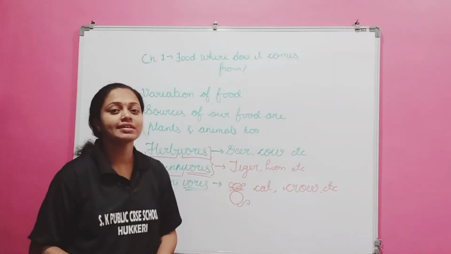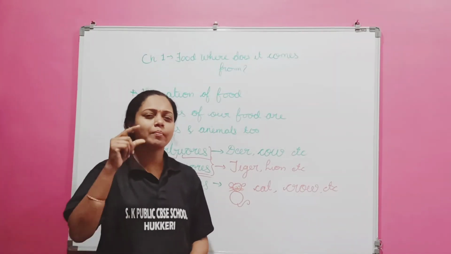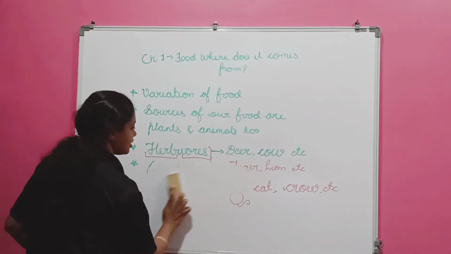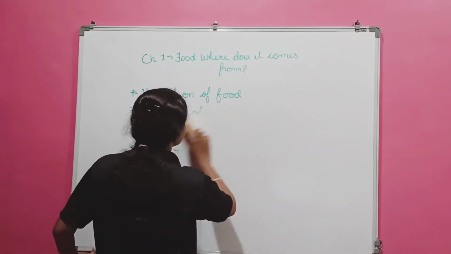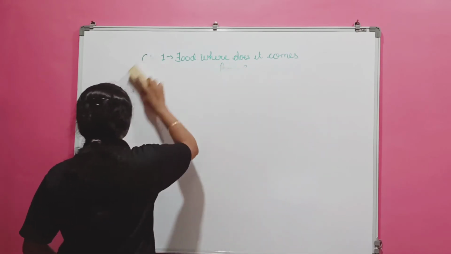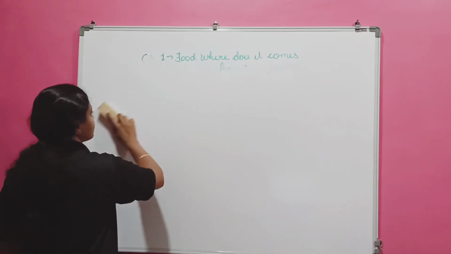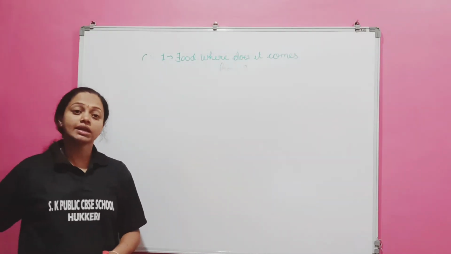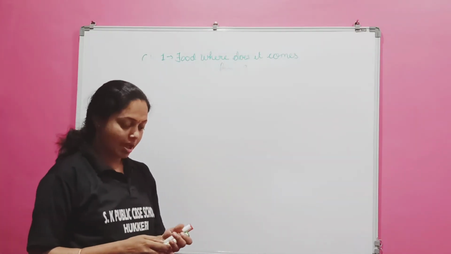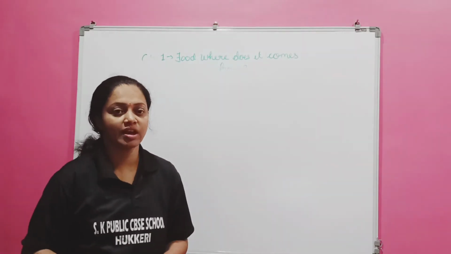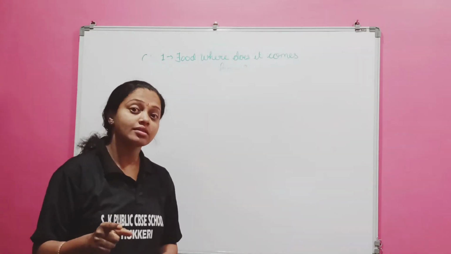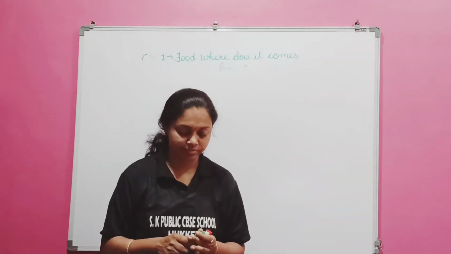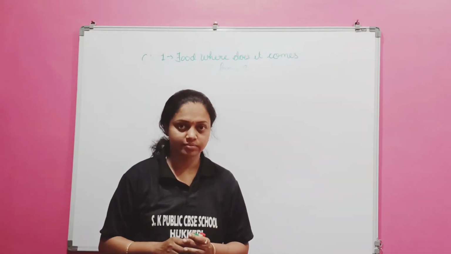So dear students, let us solve a bit part of the exercise of your textbook. That is nothing but fill in the blanks. Dear students, in fill in the blanks, I am going to give you some options and you are going to write the correct answer and send the pic to me. Okay, it is already written.